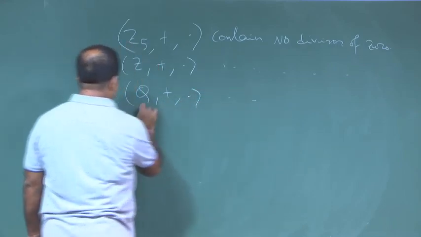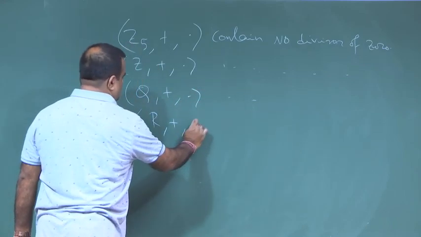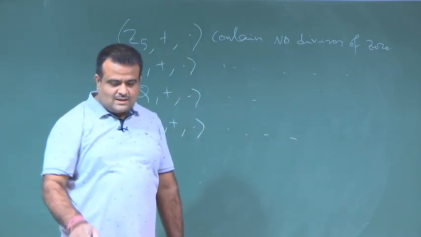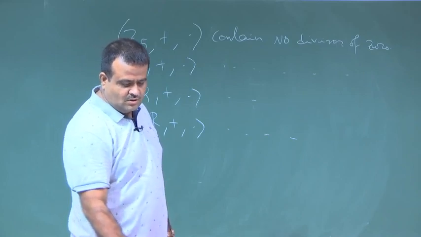Q, no divisor of 0, or R, no divisor of 0. So, these are the examples where there is no divisor of 0.